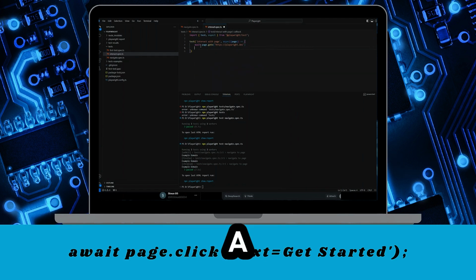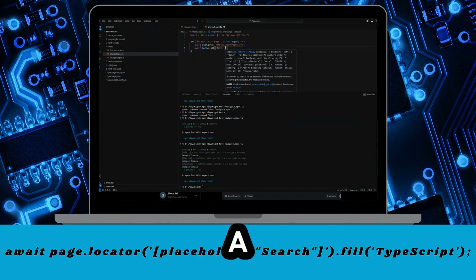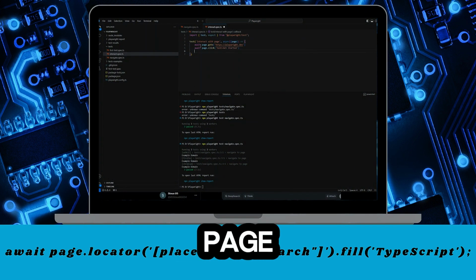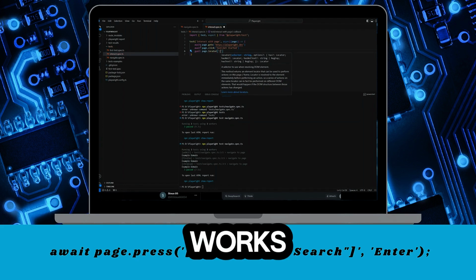Now, click a button: await page.click('text=Get started'). Type in a field: await page.locator(...).fill('TypeScript'), and press Enter with await page.press('...', 'Enter'). Playwright's auto-wait ensures it works every time.